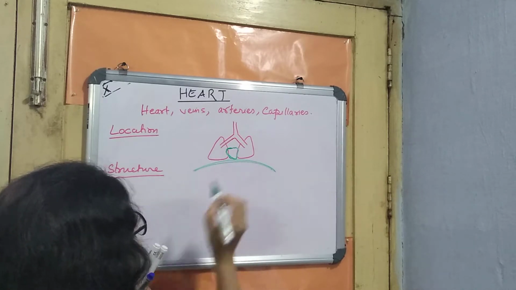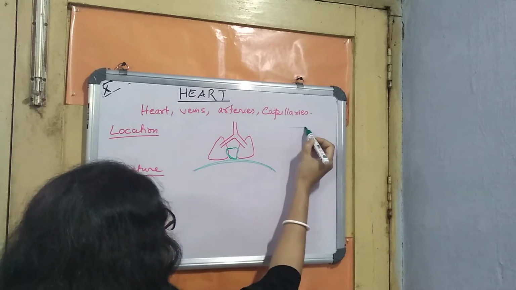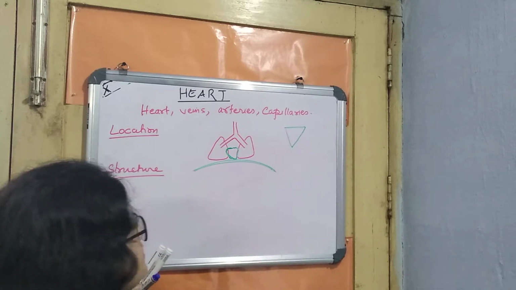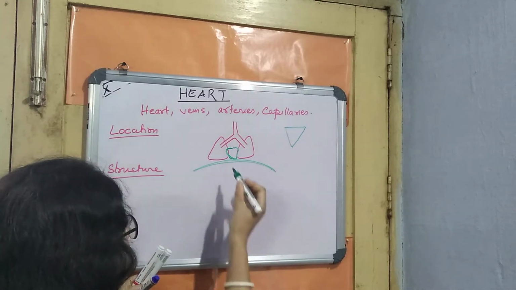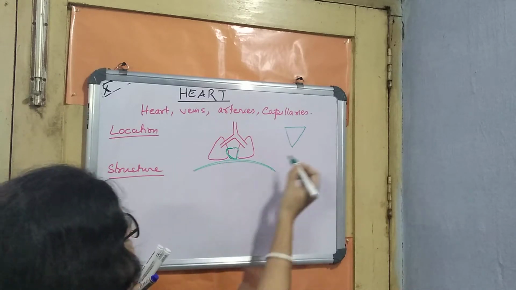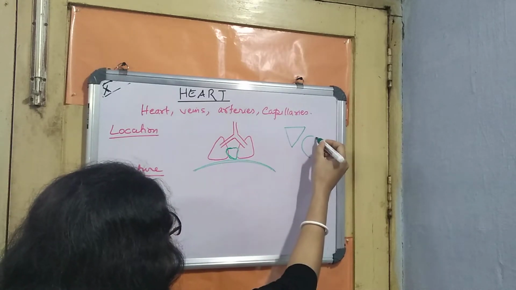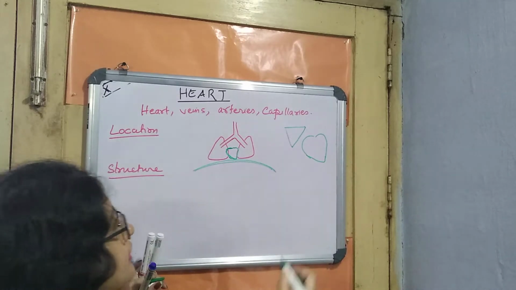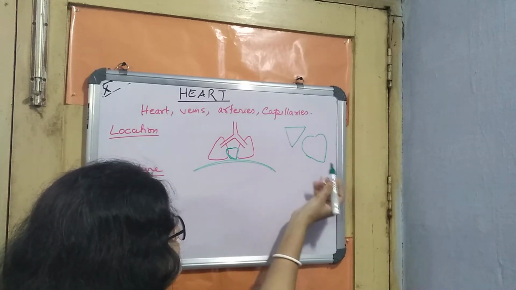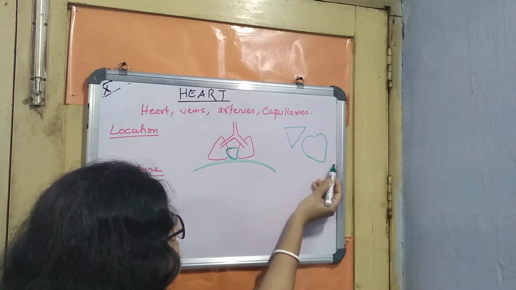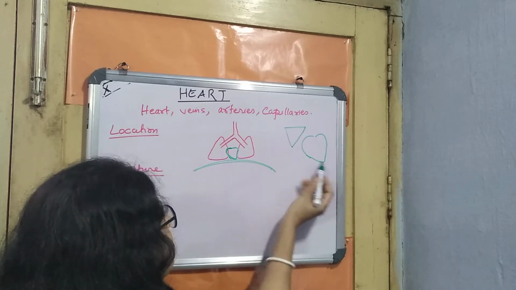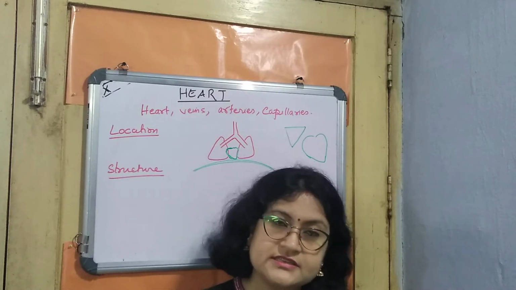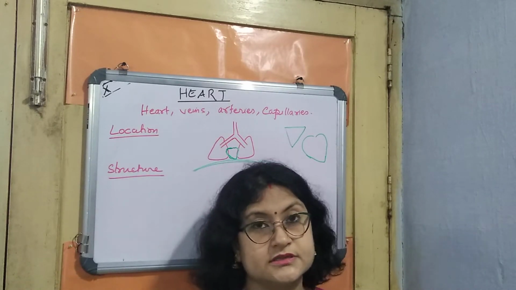This is the diaphragm. A triangle has a base and an apex, and the same thing happens with our heart. The heart has this shape, and how I have drawn it, this particular part is towards the left side.